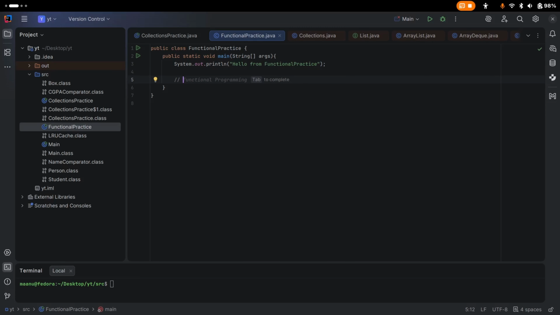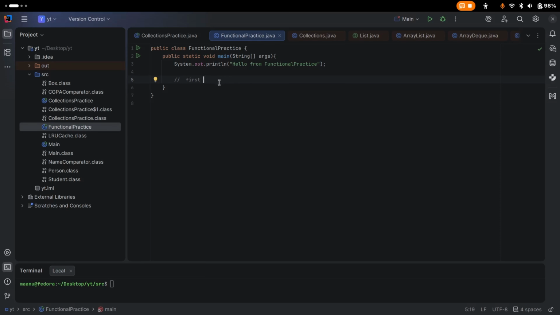We cannot pass that behavior with just the object-oriented programming style. First we had to wrap it in an object, create a class, and implement an interface. That is a lot of boilerplate even for one simple thing.